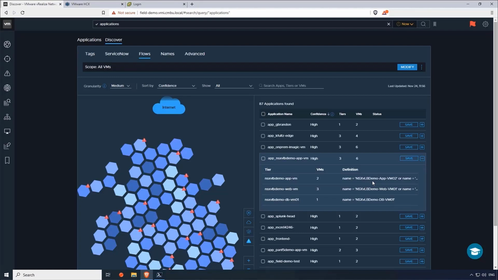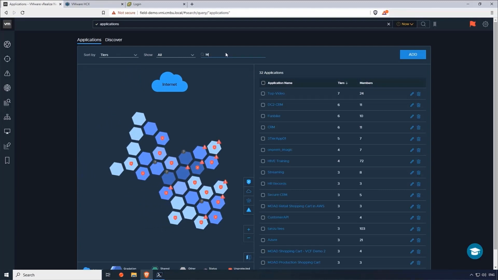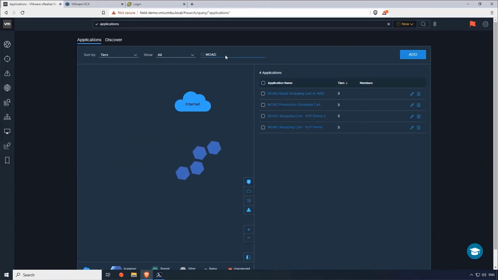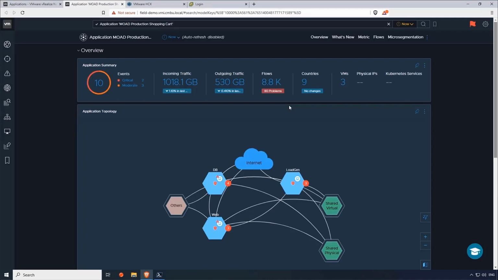So we're focusing on the MOAD application right now, and I've already discovered this into the system. So what I'm going to do is go back to applications and then search for MOAD. And we're looking at the production shopping cart app right here. So if I open this up, I get an application dashboard.